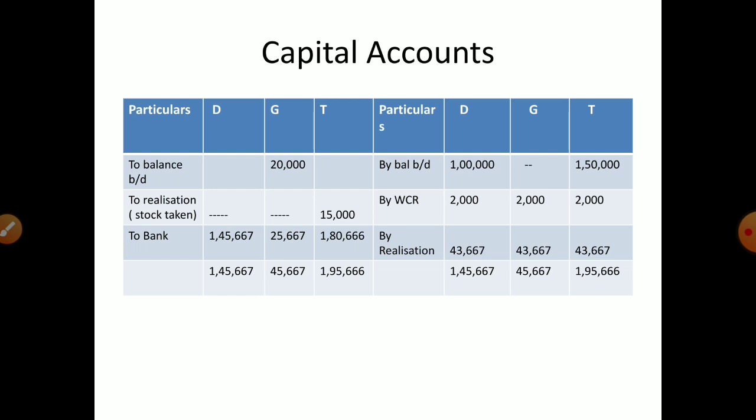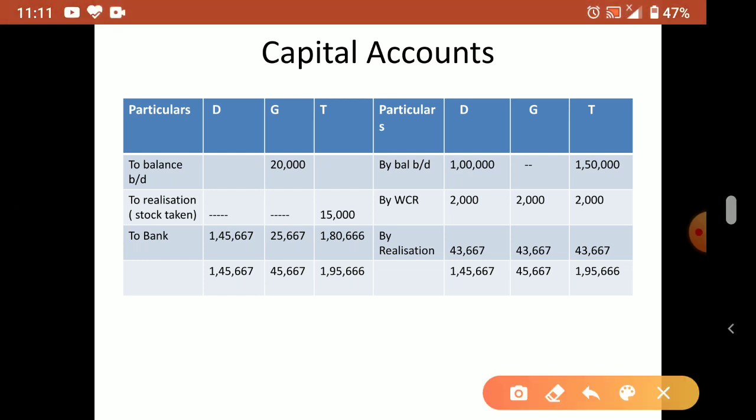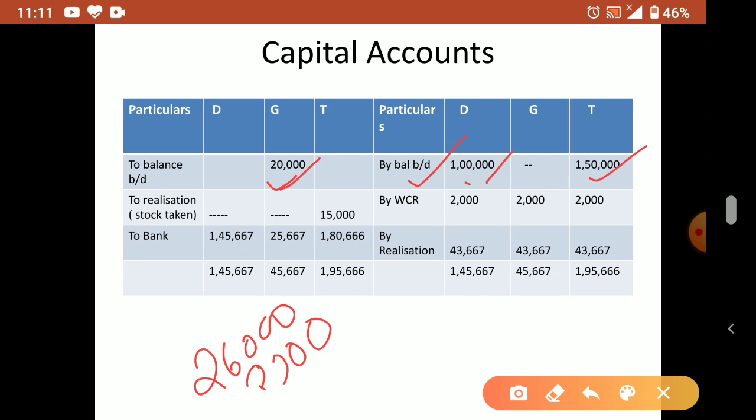Now the capital account, you know how to prepare. By balance brought down, D's credit side balance, T's also credit side, but G's balance is on the asset side, that's why we put it on the debit side. Now the WCR, remember, is 26,000. From that, 20,000 claim was there.